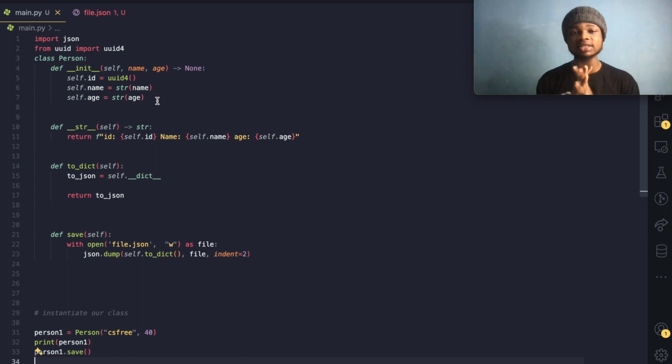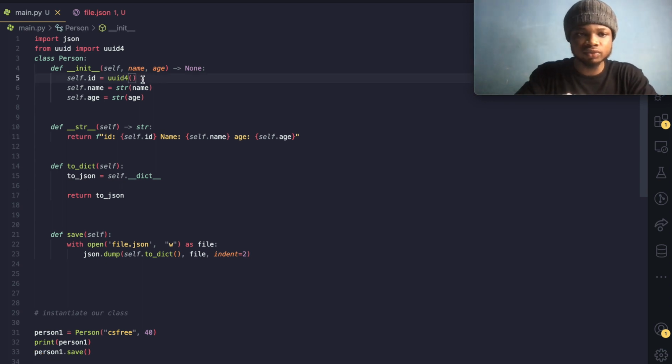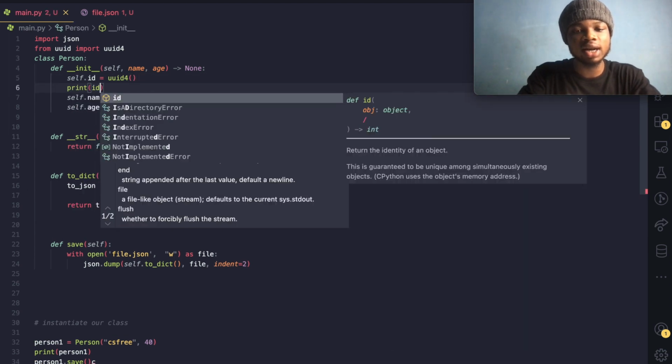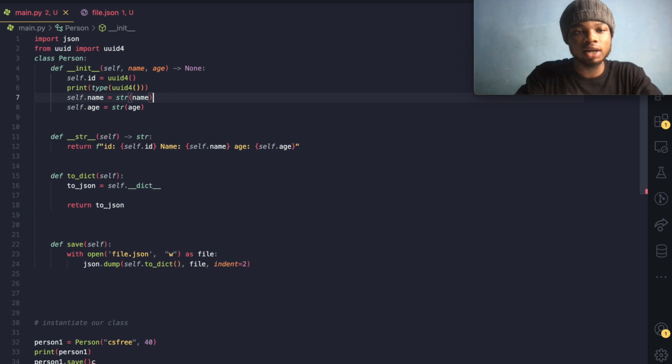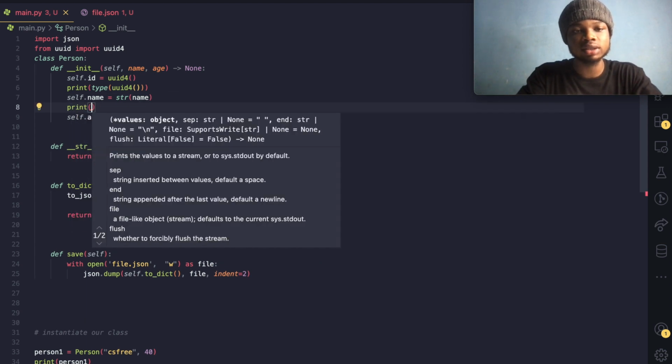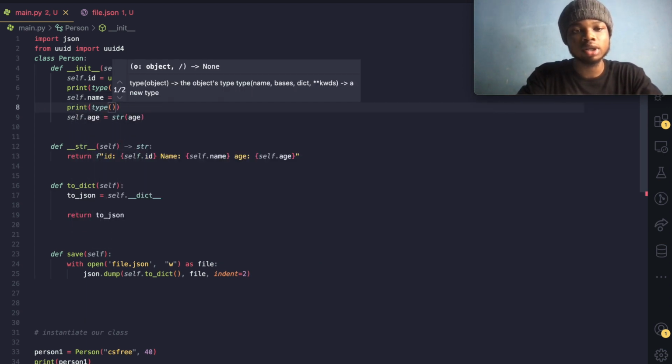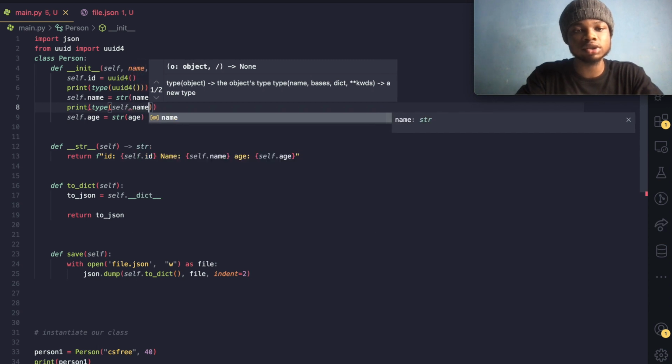JSON understands only certain types of data from every single programming language that you're working with, right? So JSON does not understand a data type of UUID. So that means over here, I do print type to get the type of the UUID model, and I come over here and I do print type self.name.